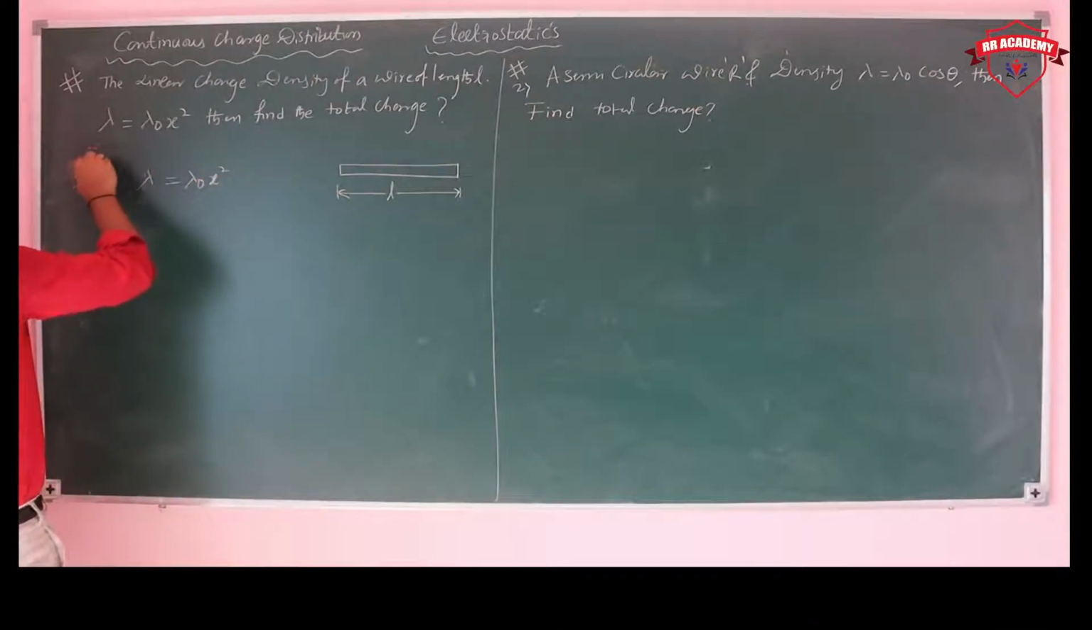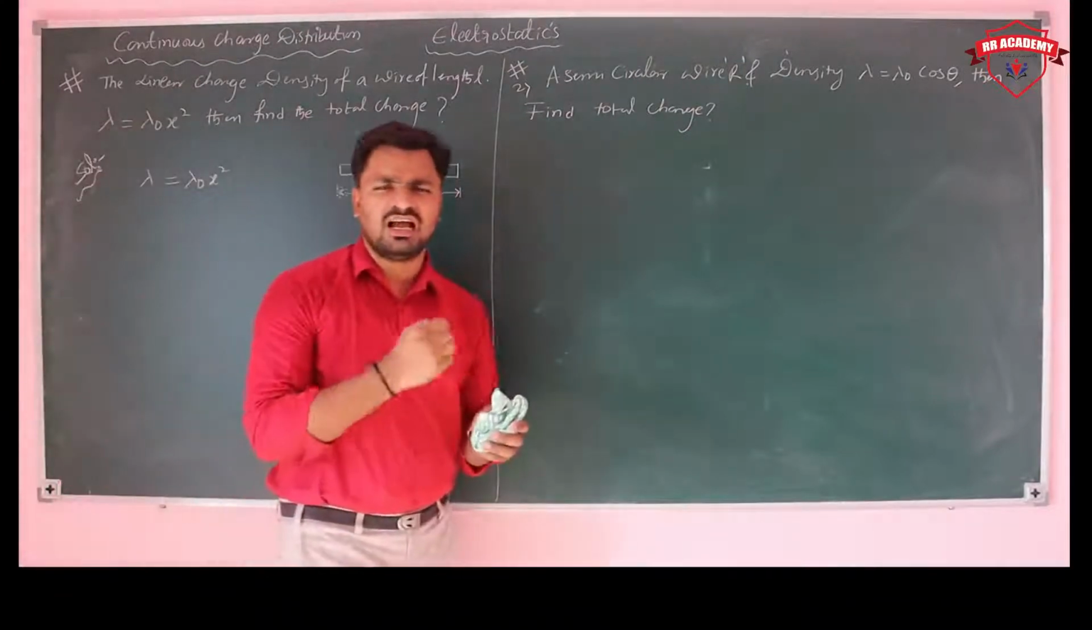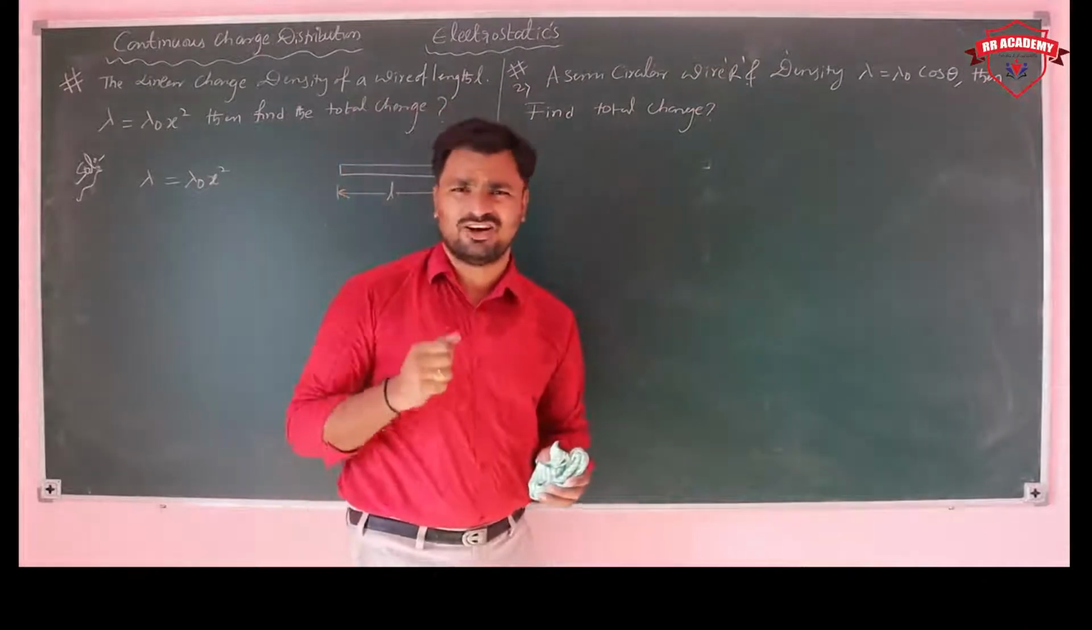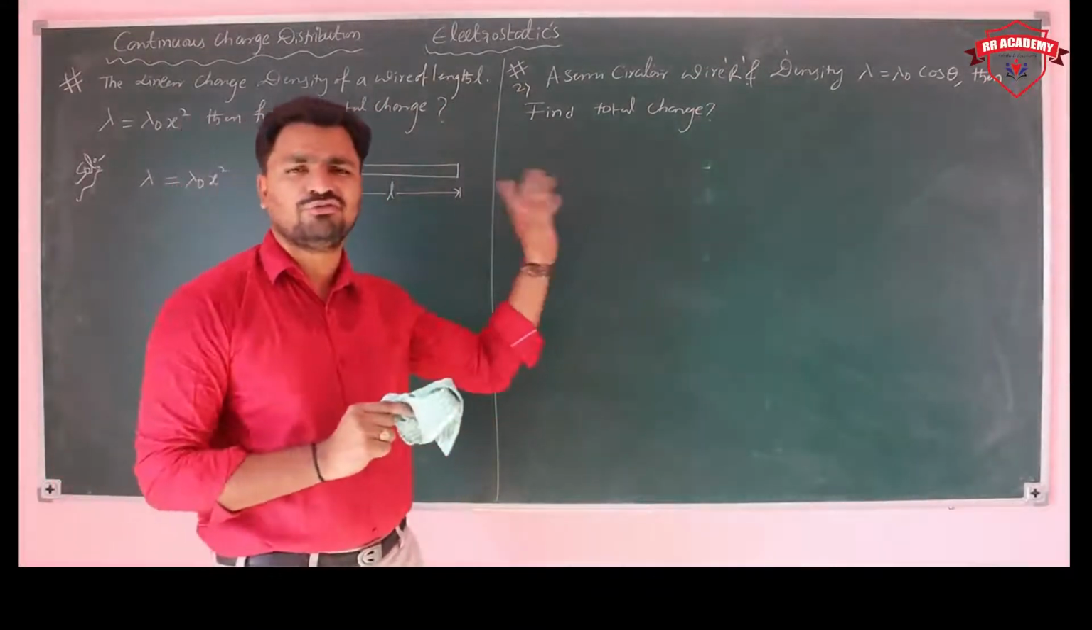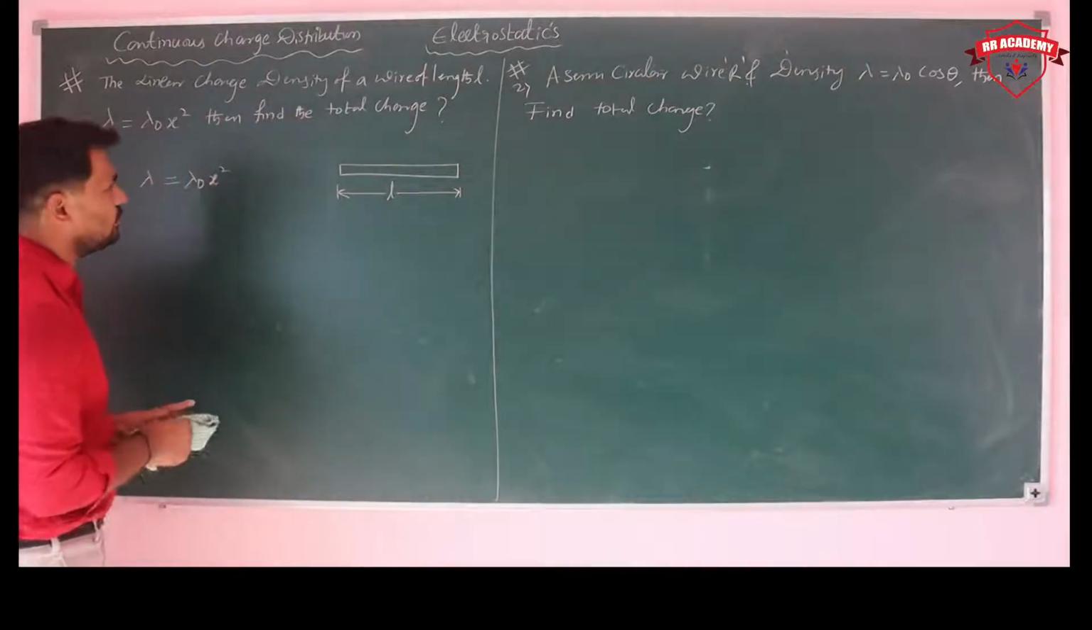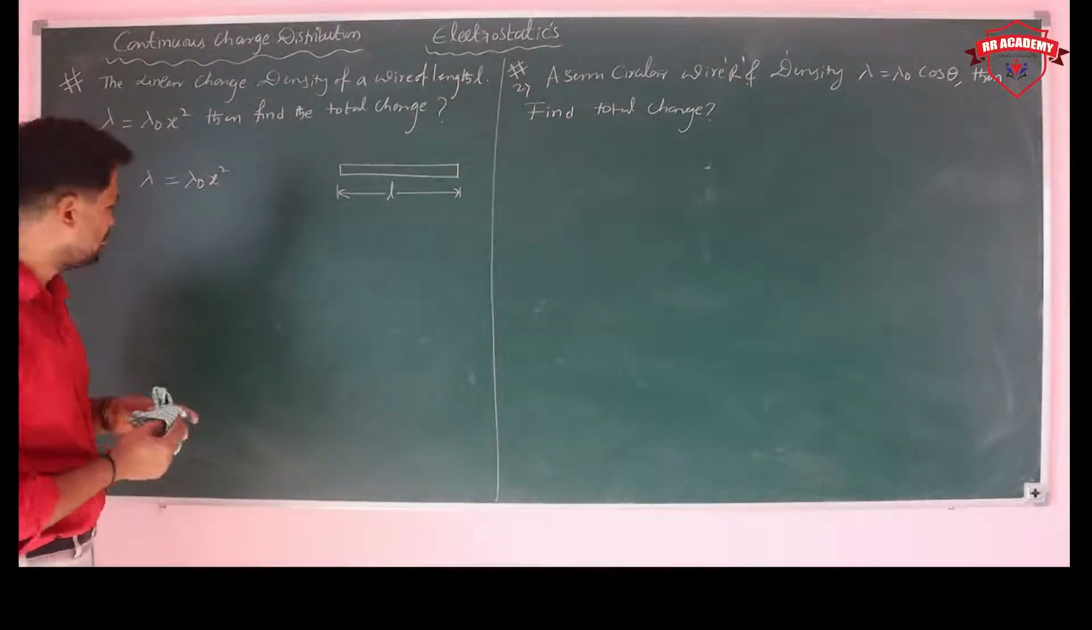So what is the meaning of this? If it is lambda, that is constant. But here they mention lambda into x square, that is not constant. This means it has a non-uniform density. Then find the total charge. What is the total charge?